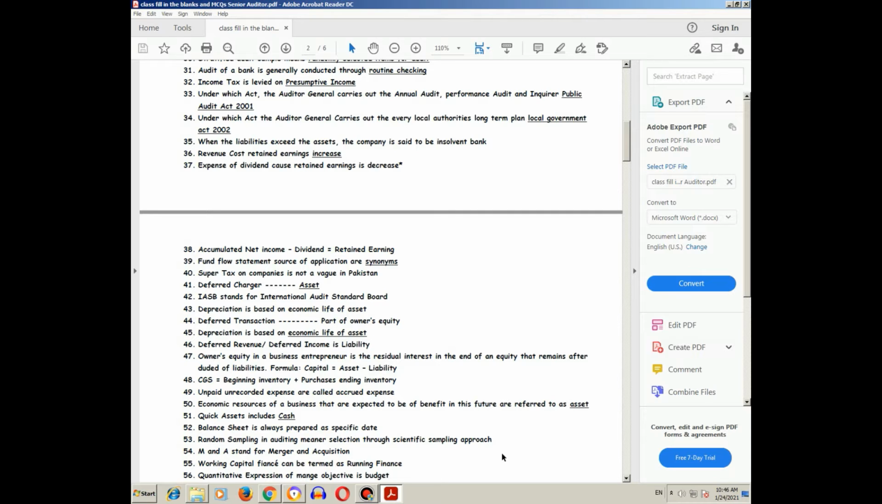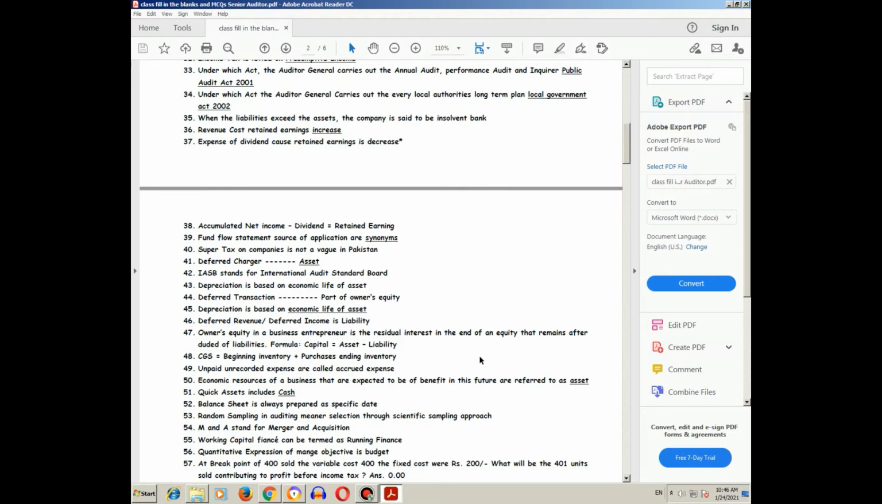Deferred charge, what is a deferred charge? Asset. IASB stands for International Accounting Standards Board. Depreciation is based on the economic life of an asset. Deferred taxation is part of owners' equity. Depreciation is based on the economic life of an asset.